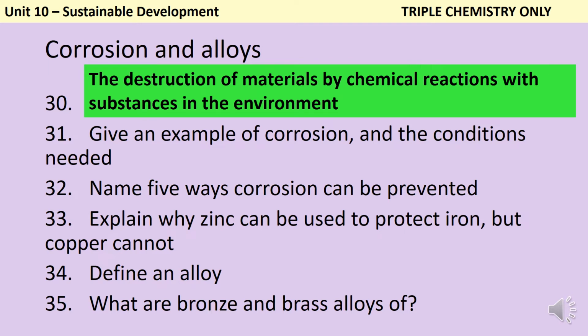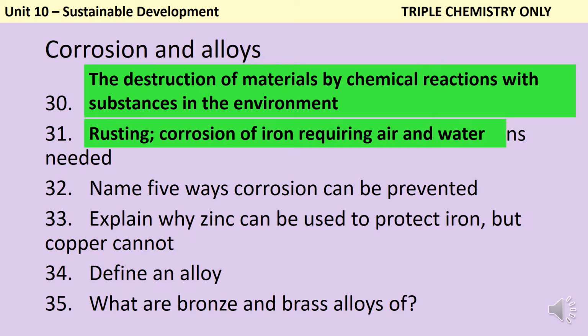Corrosion is defined as the destruction of materials by chemical reactions with substances in the environment, like oxygen from the atmosphere. Rusting is the name that we give to the corrosion of iron, and this requires both oxygen from the air and water. So this could be put in the context of a question which asks you about how you could stop something like an iron nail from rusting. So you could have a series of different experiments which are either going to stop oxygen getting in or stop water getting in, and look at which of these is going to rust fastest.